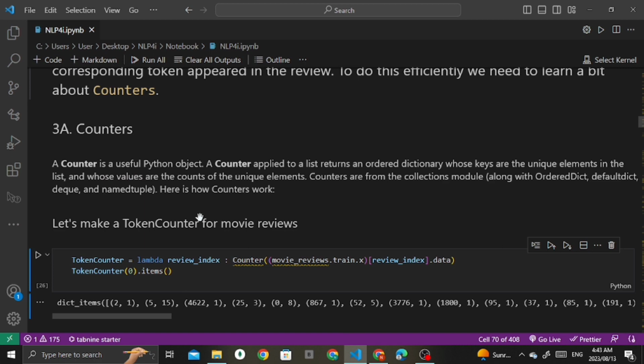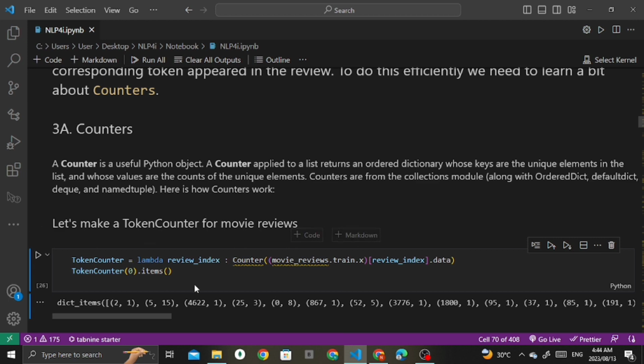In Python, collections is a module. In Python collections, a counter is a data structure used in NLP to efficiently count the occurrences of elements, such as words in a collection.